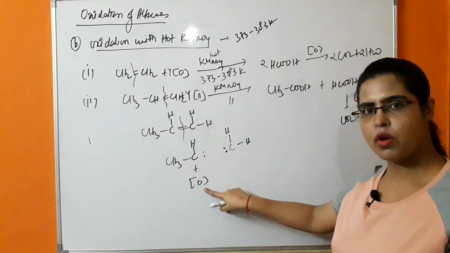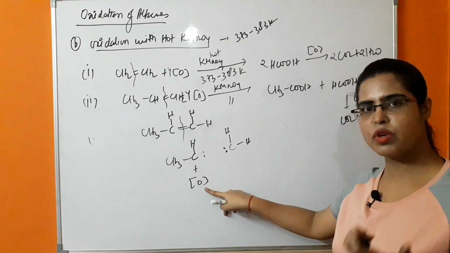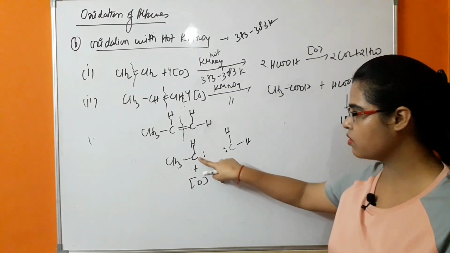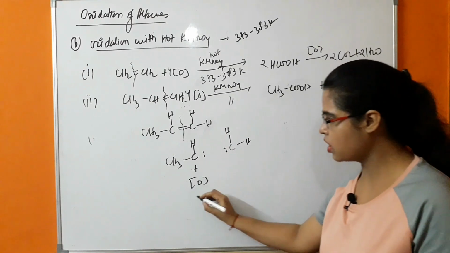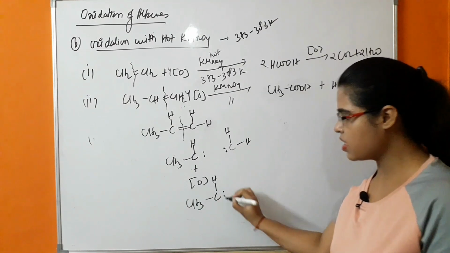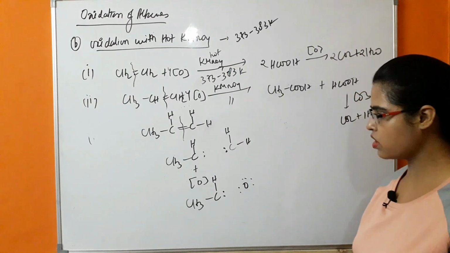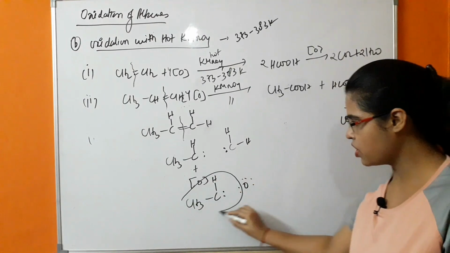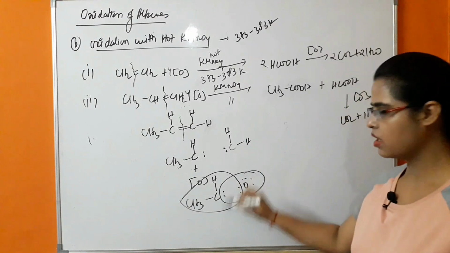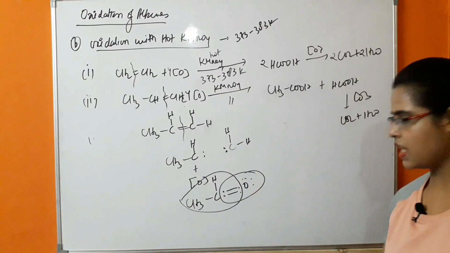Oxygen also has 6 electrons in the outermost shell, so it also wants to complete its octet, due to which it will react with the carbon. This carbon has 2 electrons, this oxygen also has 2 electrons for sharing, due to which there will be sharing and a double bond will be formed.